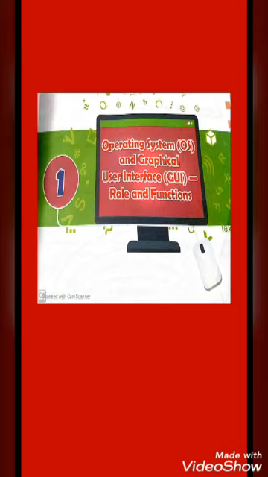You know the main definition I told you last class: the operating system is the master control program in a computer system. It has a lot of functions, so let us see the main functions of an operating system.